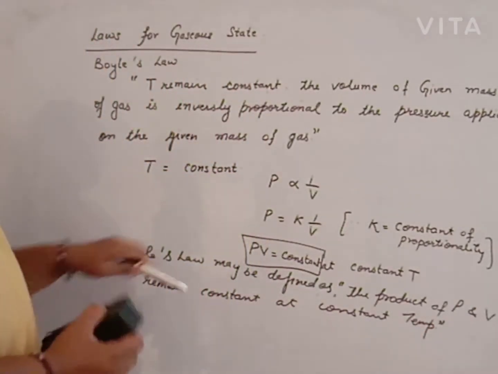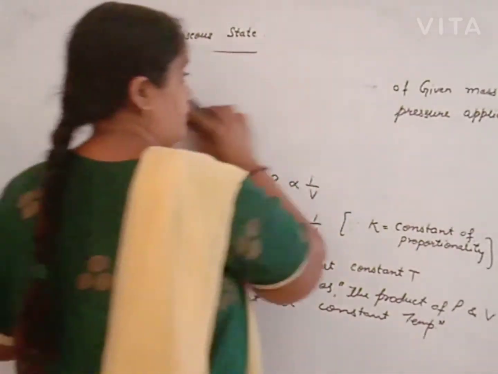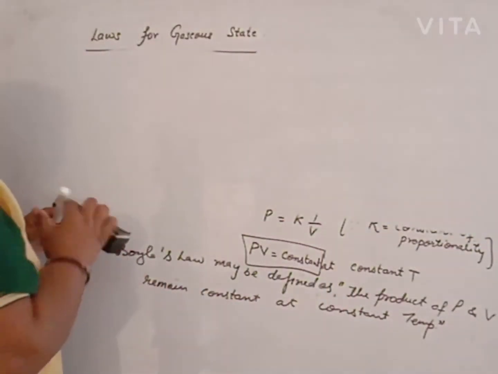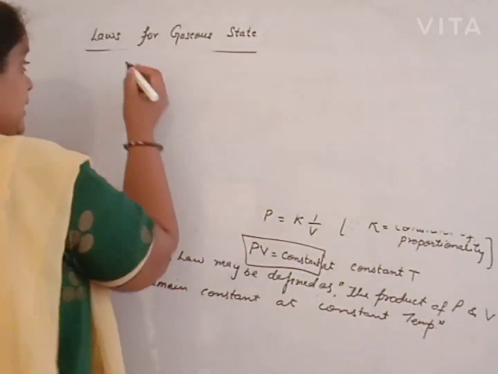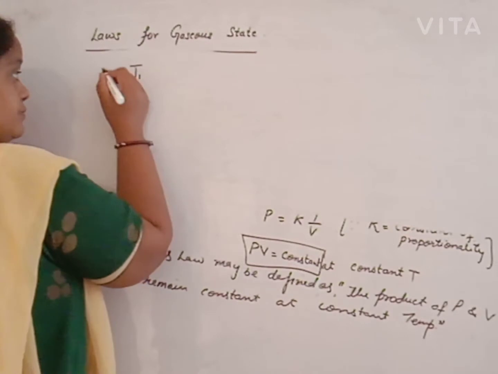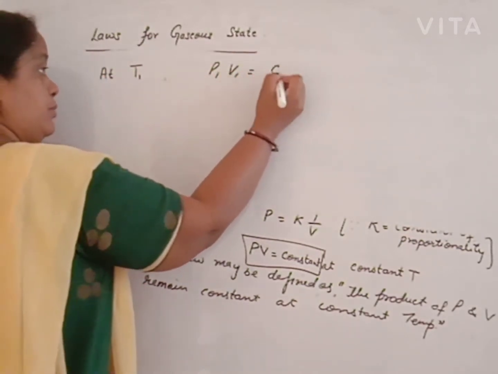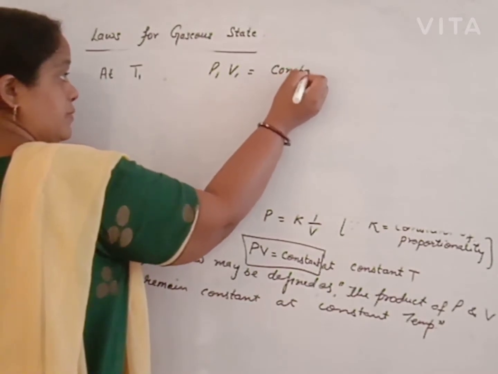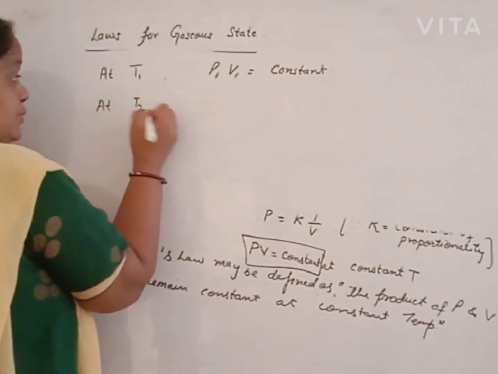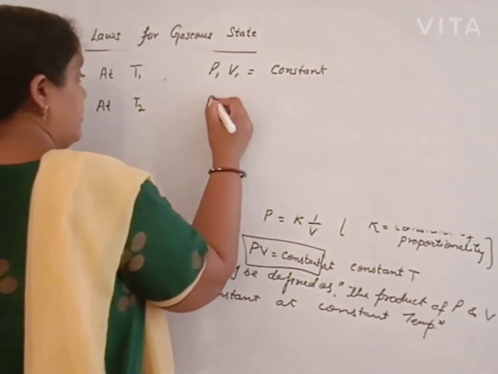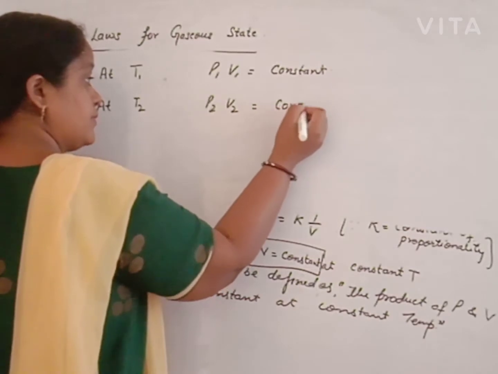On the basis of this, we can say if we change the temperature from T1 to T2, at T1 temperature P1 V1 is equal to constant. At T2, P2 V2 is again constant.